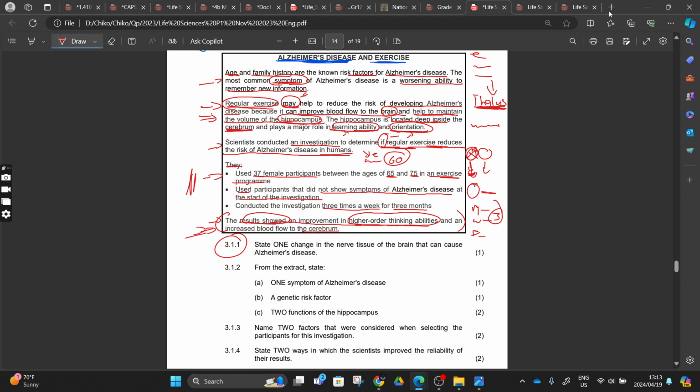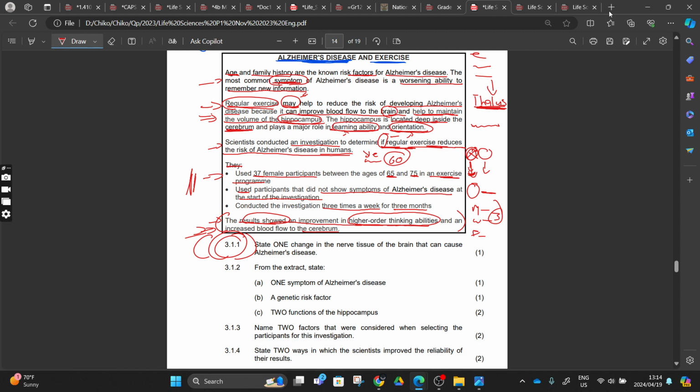You know, some people before they go and study, they start by exercising, right? While you are exercising, you are increasing your thinking ability, and also you are increasing the blood flow to the brain, so that the hippocampus there can be maintained, or the volume there can be increased, right?